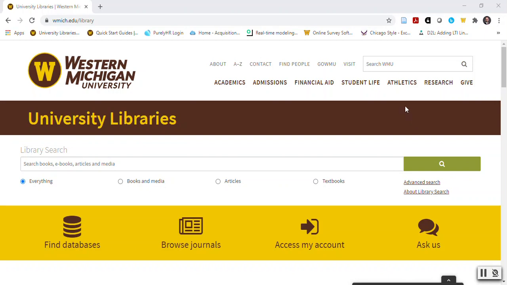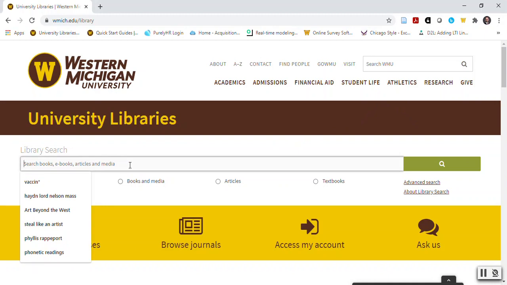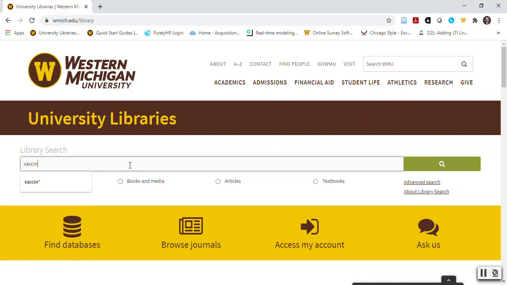Now I will use the same term I used earlier to find an article in Library Search, and that term is vaccines. I will enter VACCIN**, and I will select Articles and click on the magnifying glass.